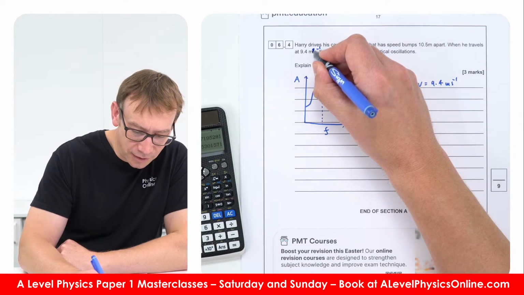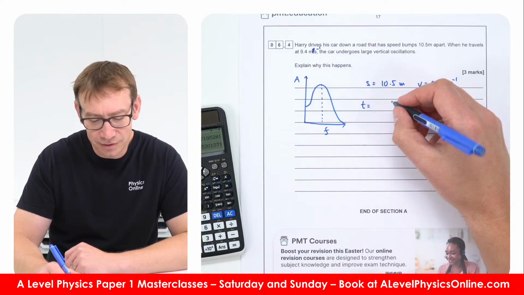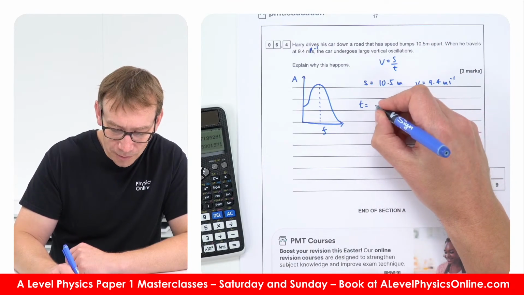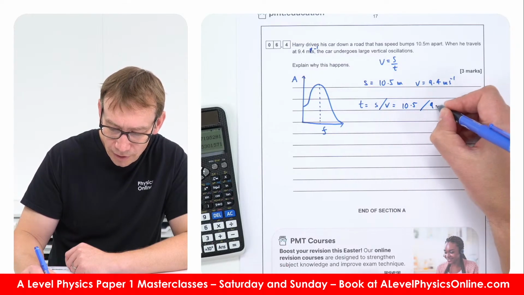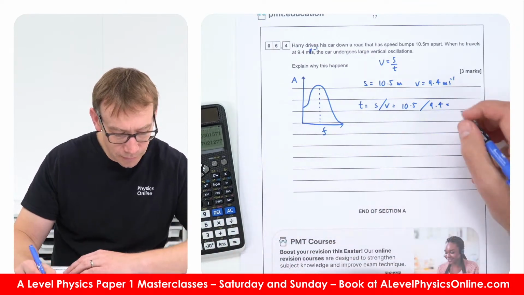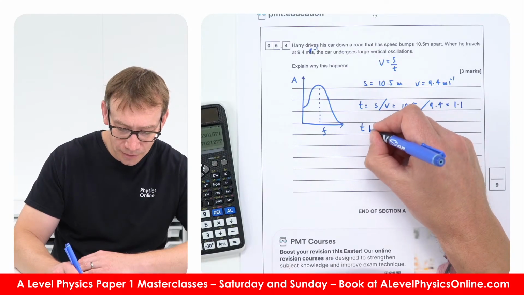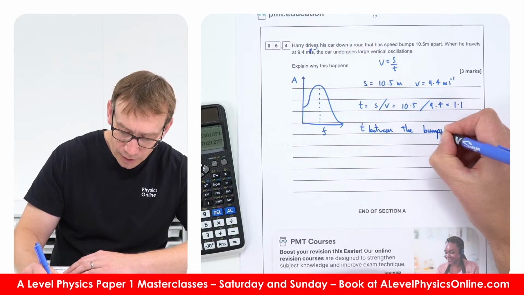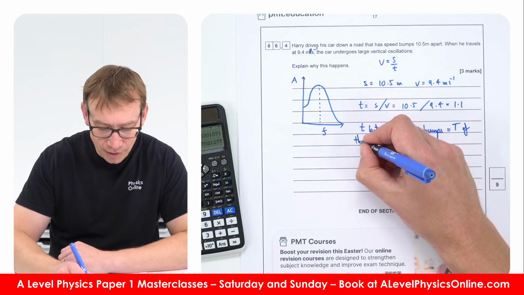Speed is distance over time, so time is equal to the displacement divided by the velocity. That's 10.5 over 9.4, which is 1.12. So the time between the bumps is equal to the time period of the system.